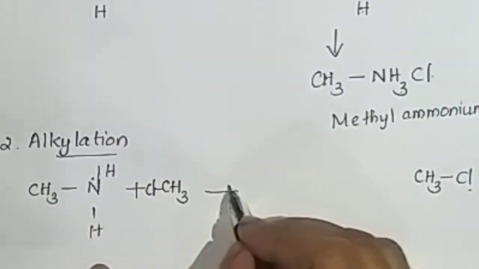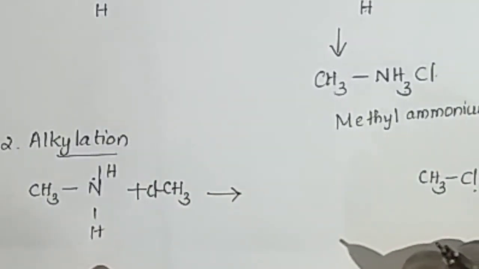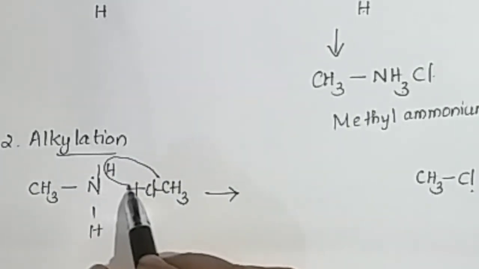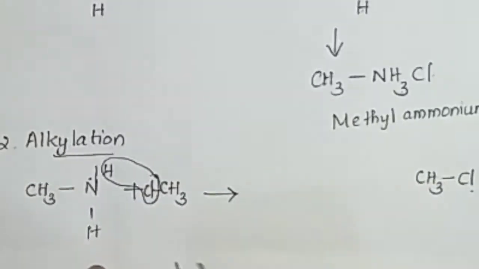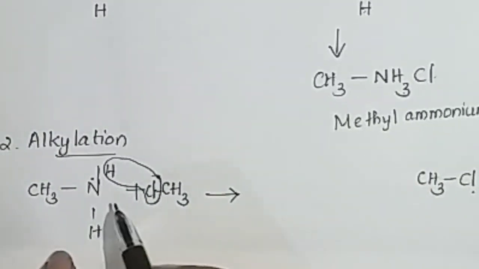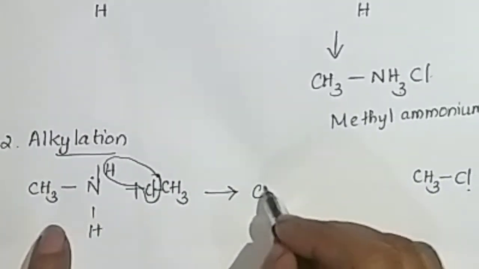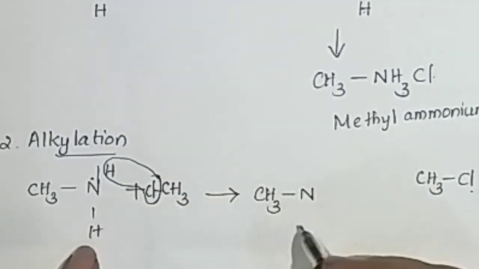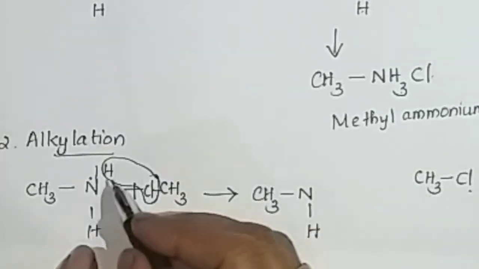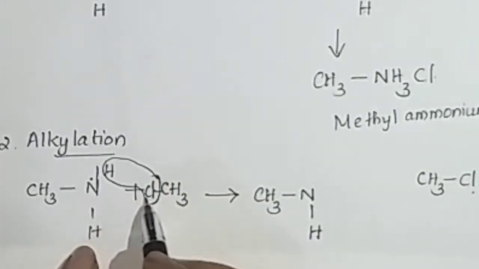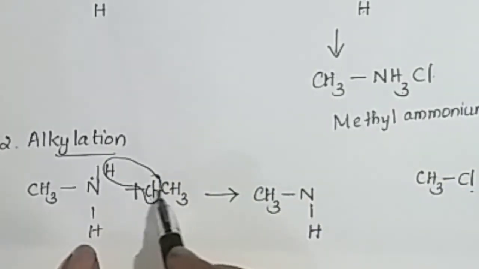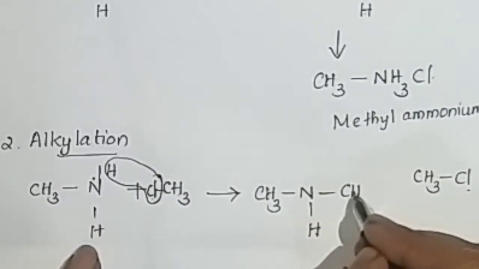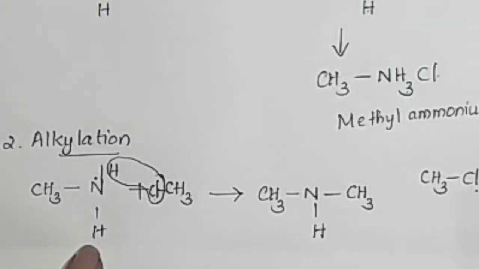This can be written as CH3Cl like this. Then one hydrogen atom reacts with this chlorine to form HCl, elimination. Then we get the remaining CH3, N, with hydrogen here, and HCl is eliminated, then a bond forms and the CH3 is attached here.